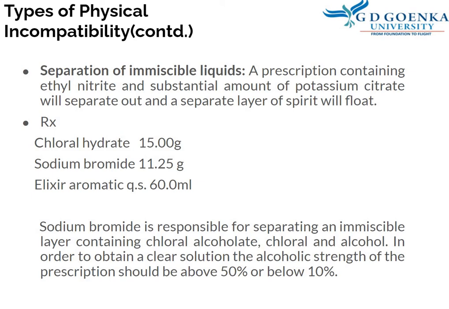Another formula example: chloral hydrate 15 grams and sodium bromide 11.25 grams are to be added to aromatic elixir, which is 60 ml. The sodium bromide is responsible for separating an immiscible layer containing chloral alcoholate and alcohol, because chloral hydrate and sodium bromide react with each other so as to form chloral alcoholate. In order to obtain a clear solution, the alcoholic strength of the prescription should be above 50% or below 10%.